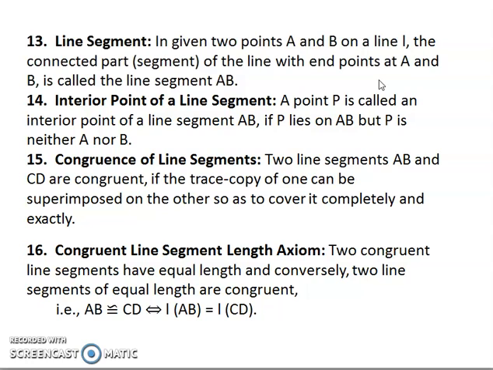Congruence of line segments. Two line segments AB and CD are congruent if the trace copy of one can be superimposed on the other so as to cover it completely and exactly. So if you keep one line on top of the other line, it should cover each other exactly. That is the meaning of congruence of line segments. Congruence directly means that the length of AB will be equal to the length of CD. So two congruent line segments have equal length and conversely, two line segments of equal length are congruent.